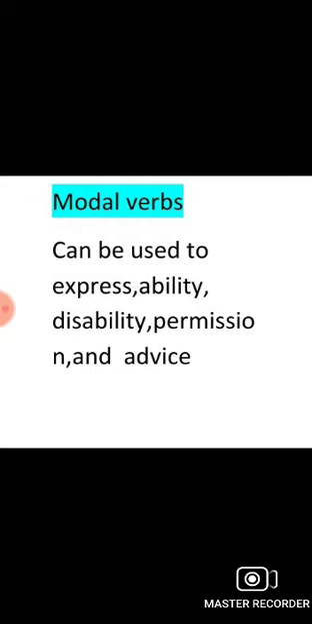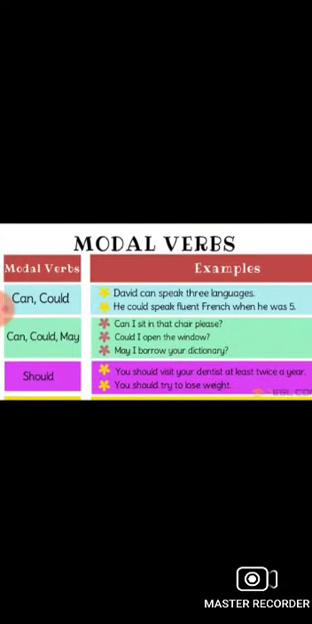Now the question is where to use modal verbs and how to use modal verbs. Modal verbs can be used to express your ability, your disability, permission and advice. When you want to advise the next person, or you want to tell about the obligations, or you want to give a suggestion, then you use modal verbs. Examples of the modal verbs here.